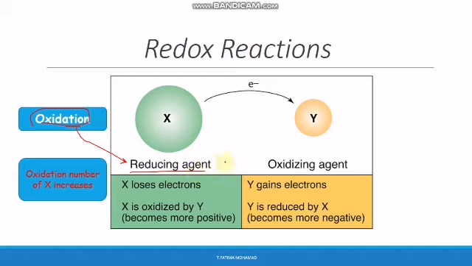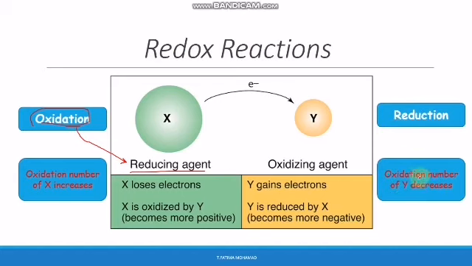Atom Y, we said it's gaining an electron, so it's called reduction. So the process of gaining electrons is called reduction. And during reduction, the oxidation number decreases. And the element that undergoes reduction is called an oxidizing agent. They are opposite. So the atom that is performing oxidation is called a reducing agent, and the atom that is performing reduction is called an oxidizing agent.